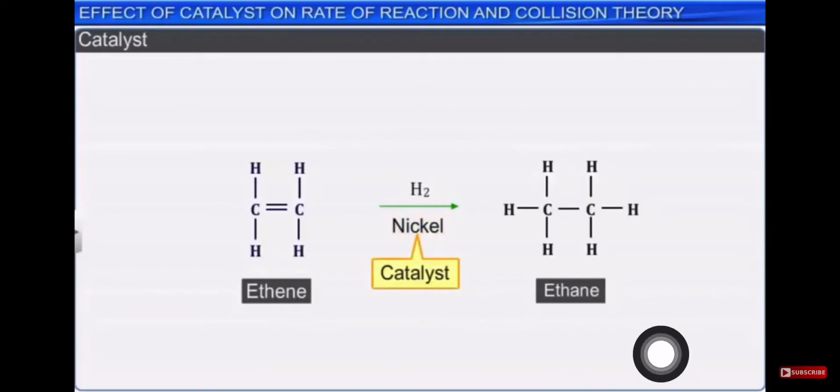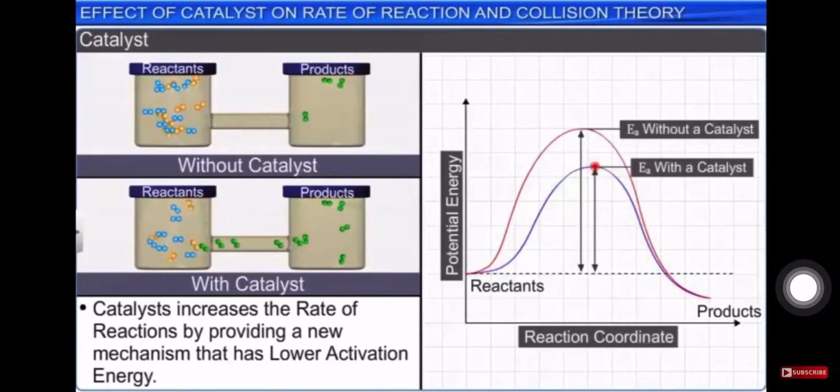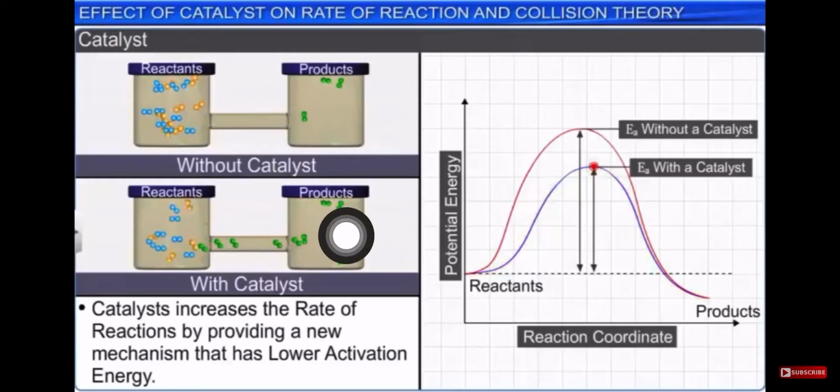So we have already seen this reaction. Now let us understand what this catalyst does in this type of reaction. When we consider this reaction, we see that without catalyst only a very small amount of product is obtained in the same time, and here we see that more of the product is obtained. This means that the catalyst increases the rate of reaction by providing a new mechanism that has a lower activation energy. In a short time only it is getting activated.